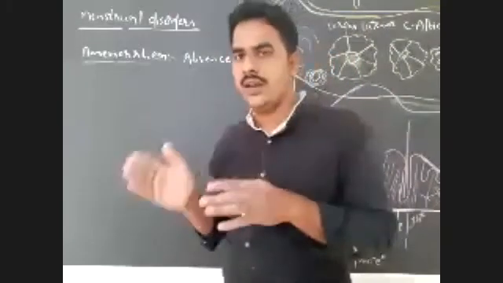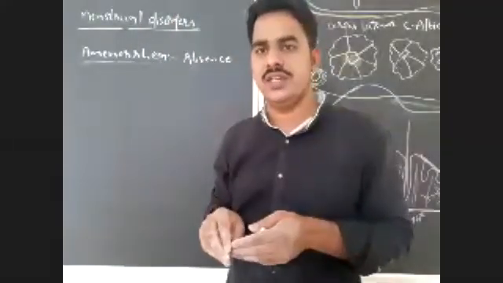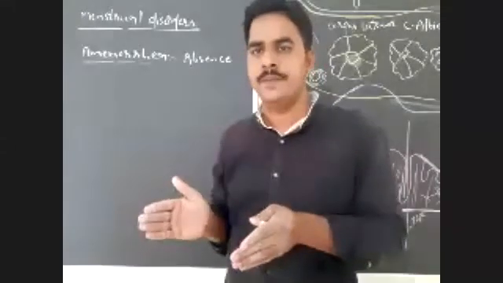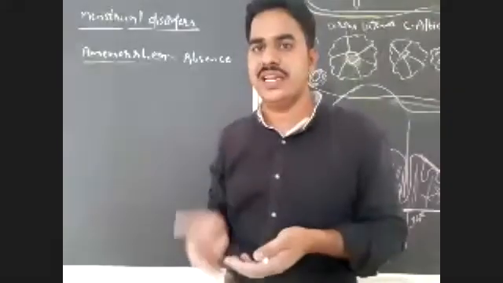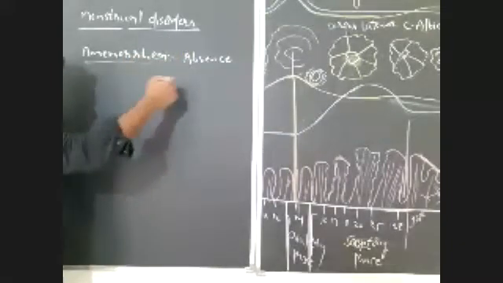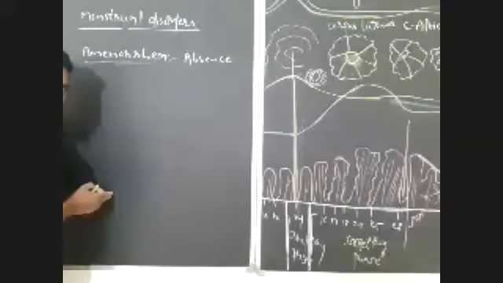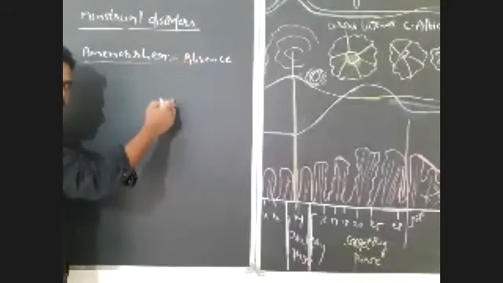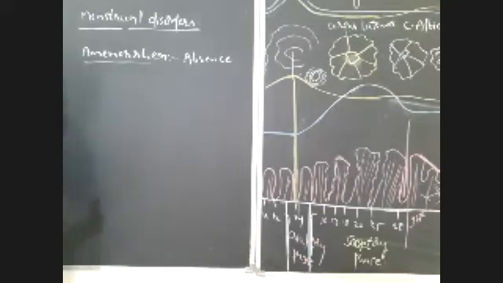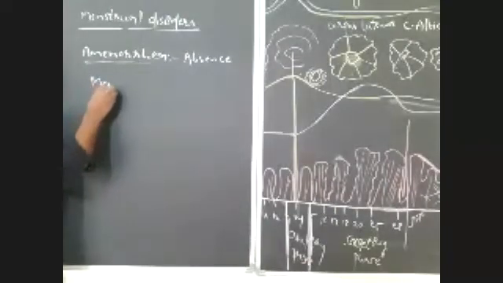In between menarche and menopause, actually, amenorrhea takes place after menopause. After menopause, there will be no menstruation. That is complete permanent amenorrhea, natural amenorrhea. But in between menarche and menopause, without pregnancy, if there is stopping of the menstrual cycle, that is known as amenorrhea. That is a menstrual disturbance, a menstrual disorder. So absence of menstrual cycle in between menarche and menopause without pregnancy is known as amenorrhea. Amenorrhea, right? Next, menorrhagia.